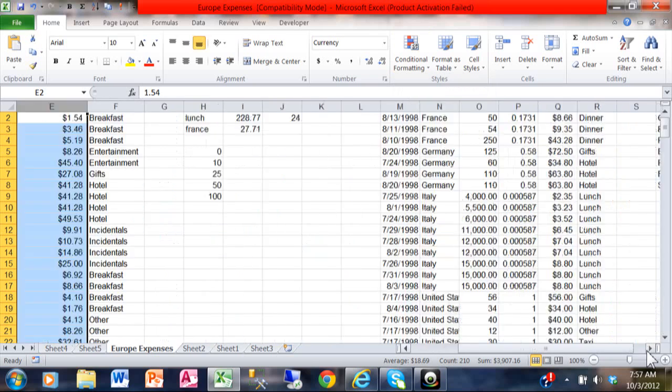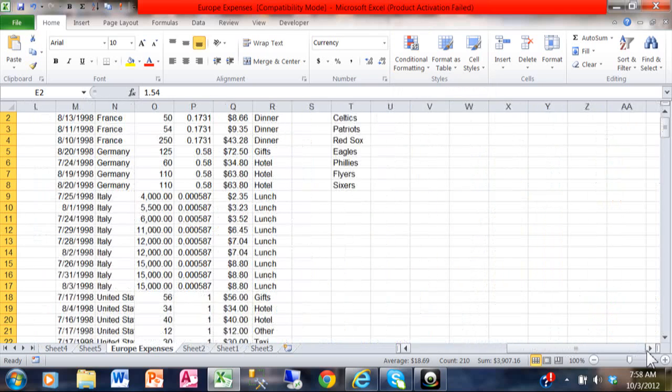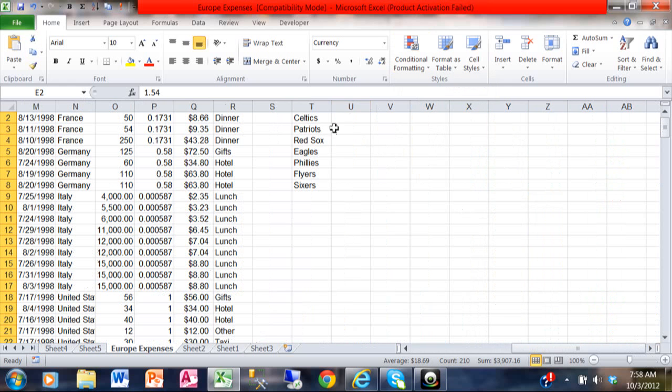Let me just show you one more thing that you can do with conditional formatting. You can get rid of duplicates with the conditional formatting. So, for example, I want to put some duplicate cells in this spreadsheet. Now, I must have already turned the conditional formatting on, so let me show you how that worked. I'm going to highlight the cells there, and this could be hundreds of rows down or thousands of rows down, and it doesn't even have to be sorted. It'll find the duplicates for you.